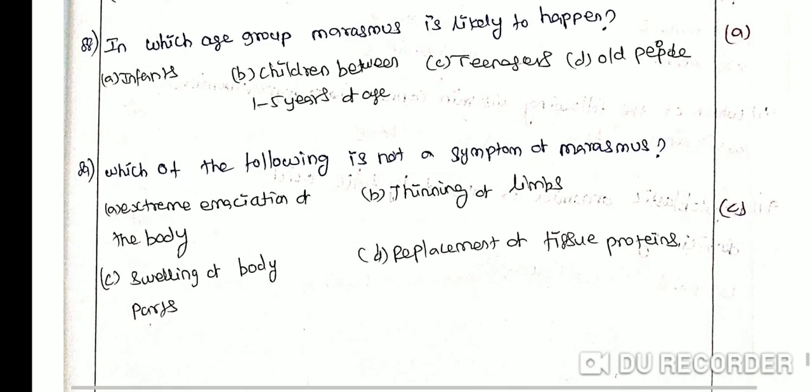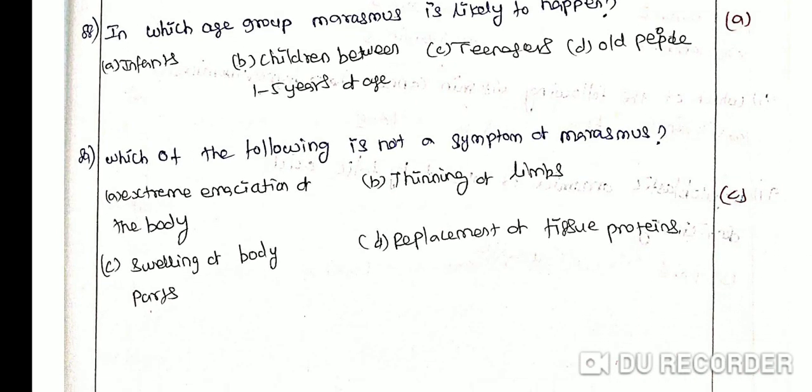Which of the following is not a symptom of marasmus? Option A extreme emaciation of the body, option B thinning of limbs, option C swelling of body parts, option D replacement of tissue proteins. The correct answer is option C swelling of body parts. In marasmus, protein deficiency impairs growth and replacement of tissue proteins. Extreme emaciation of the body and thinning of limbs are also observed. The skin also becomes dry, thin, and wrinkled.